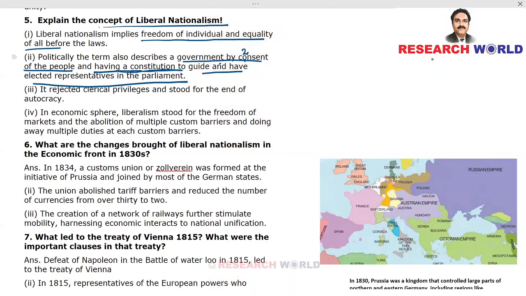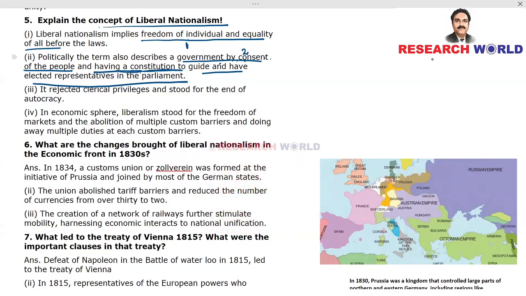This concept of liberal nationalism, first of all, it implies freedom of individual and equality of all before the laws. Second point, there should be a government by consent of the people, meaning that the representatives elected by the people should be running the government. Okay, so the government by consent. You know what consent is? Consent means agreement. All right, consent of the people and having a constitution.